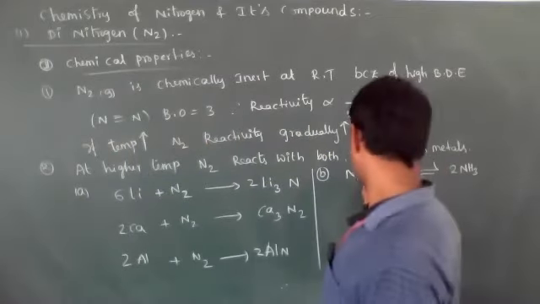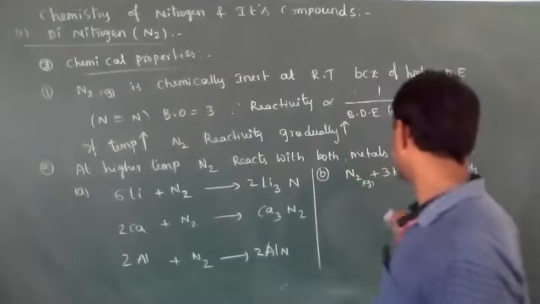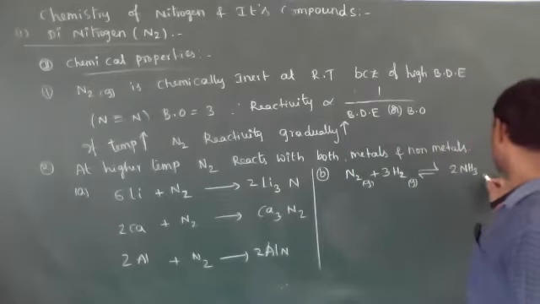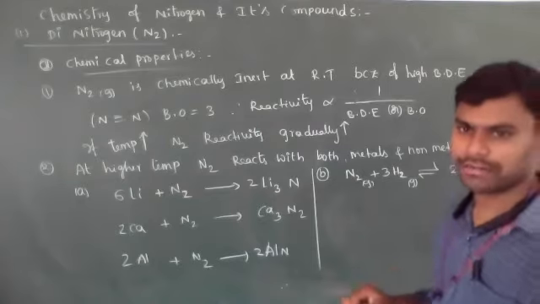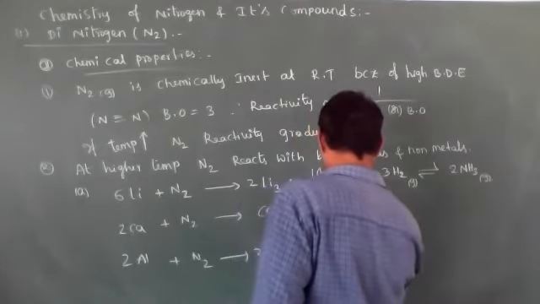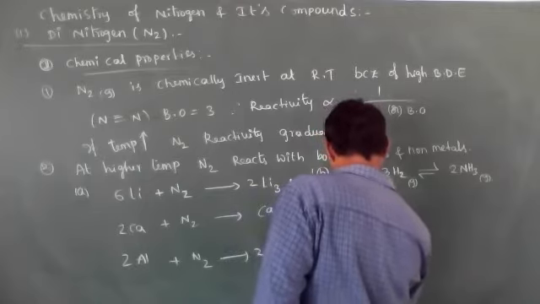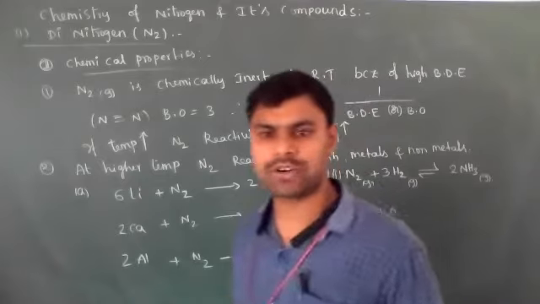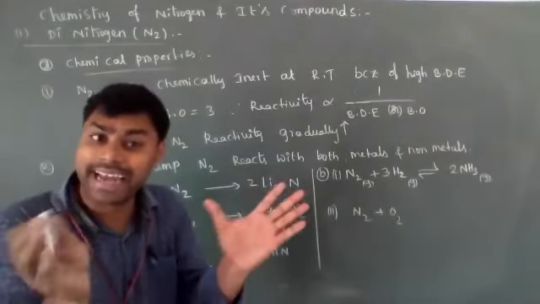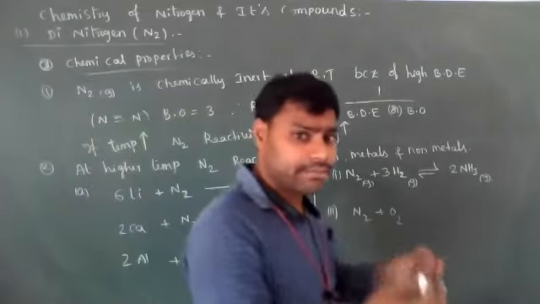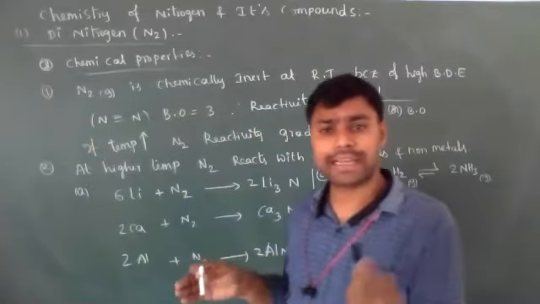So it is very very important. 1 mole of nitrogen gas combined with 3 moles of hydrogen gas forms 2 moles of ammonia. The next one is when nitrogen reacts with oxygen. Generally in atmospheric air both nitrogen and oxygen are present, but they can't react. They cannot react because in atmospheric air the temperature is very low.